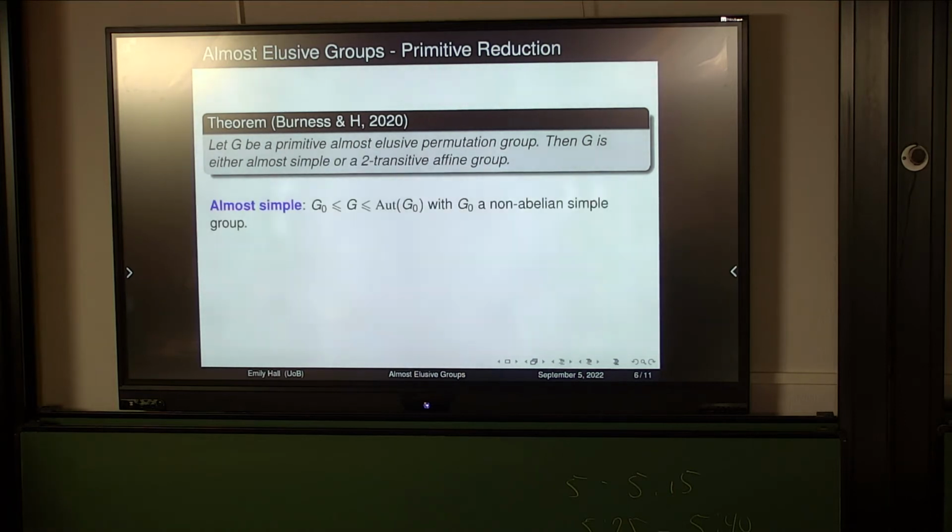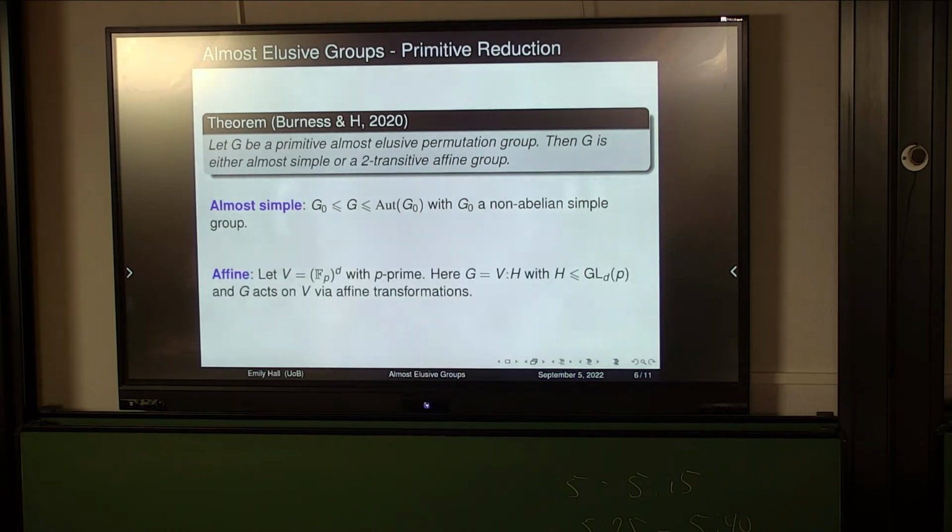Okay, so again, we've seen most of these definitions multiple times, but we say it's almost simple if it's contained between a non-abelian simple group and the automorphism group of that non-abelian simple group, and this non-abelian simple group is called the socle. And then in an affine case, I'm taking a vector space over a field of prime characteristic, and here I guess the really important thing to take away is this fact that we can write G as a semi-direct product. So really I can write my elements in my group as a pair of elements, one inside of the vector space and one inside of this point stabilizer, which is a subgroup of GL(d, p). And G is acting on the vector space via affine transformations.